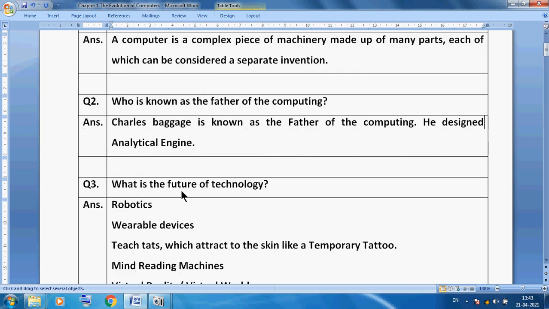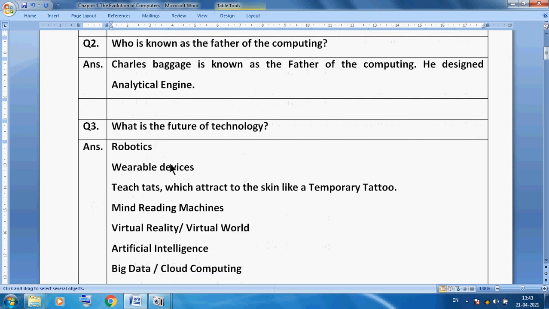What is the future of technology? Our technology is so important.